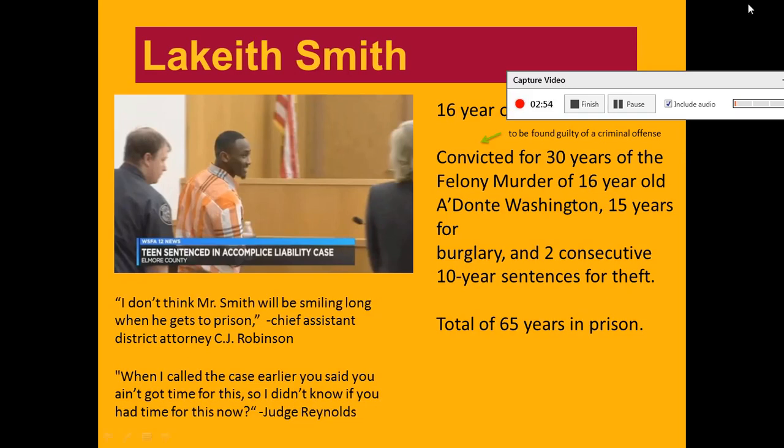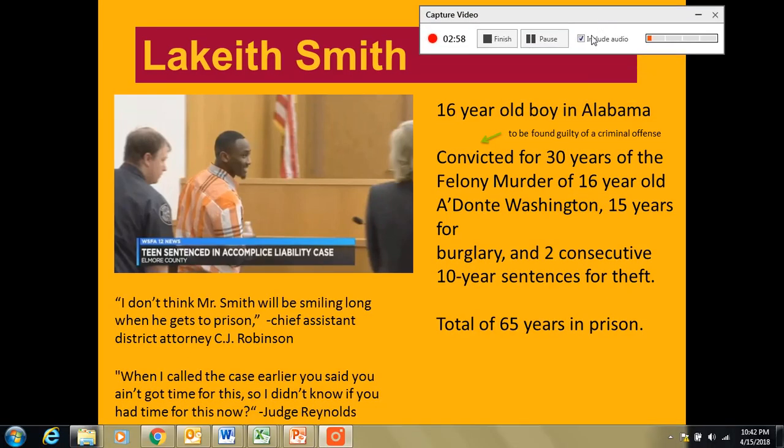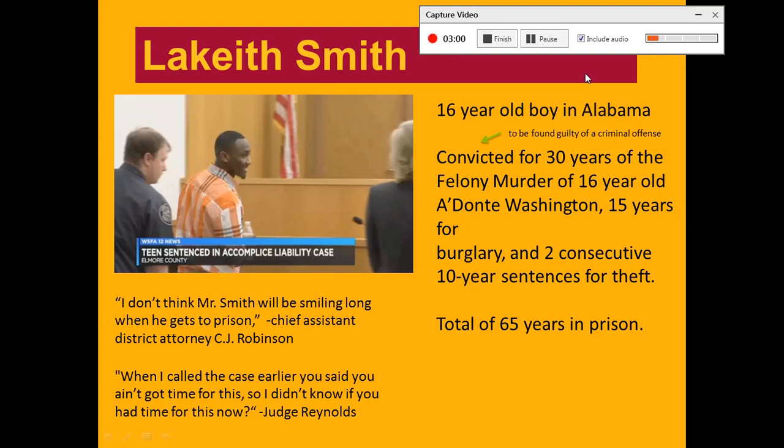Well, I have another situation for y'all regarding a young black man. So this is Lakeith Smith, and he was 16 at the time. He's 18 years old now, so this was 2 years ago. He's from Alabama.